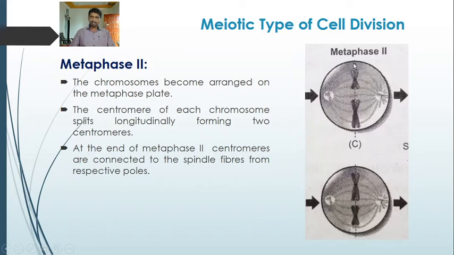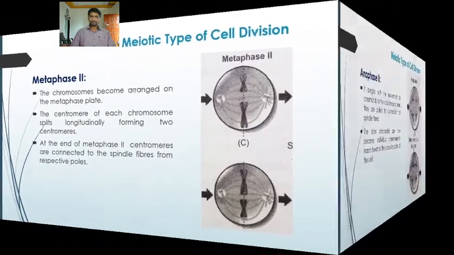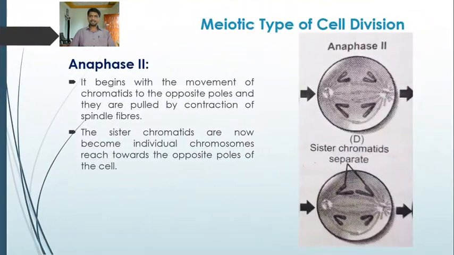These centromeres split longitudinally, forming two centromeres, and at the end of metaphase second, centromeres are connected to the spindle fibers from respective poles. Now in the next stage, that is anaphase second, these spindle fibers pull the individual chromosomes to the two opposite poles of the cell. So this is the anaphase second.